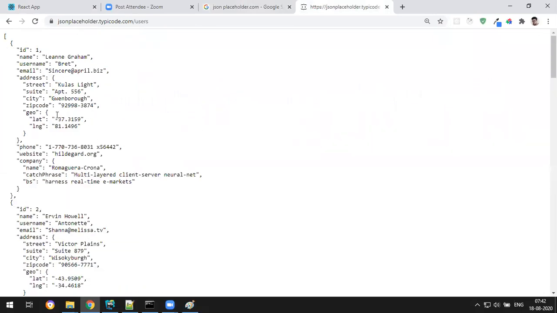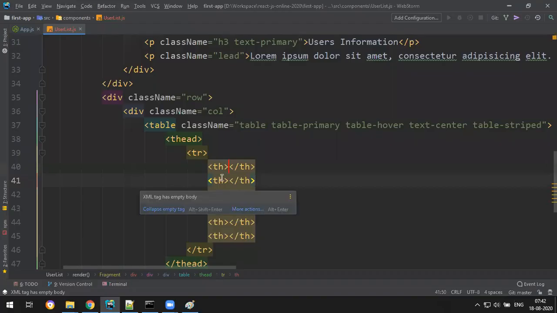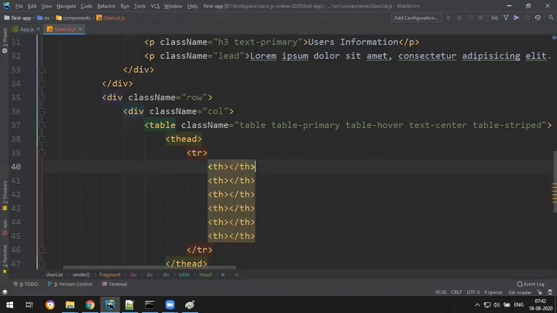See, this is your object, right? So ID is there, name is there, email is there, address is there. So ID, name, username, email, address. So let's make ID, name, username, and email.